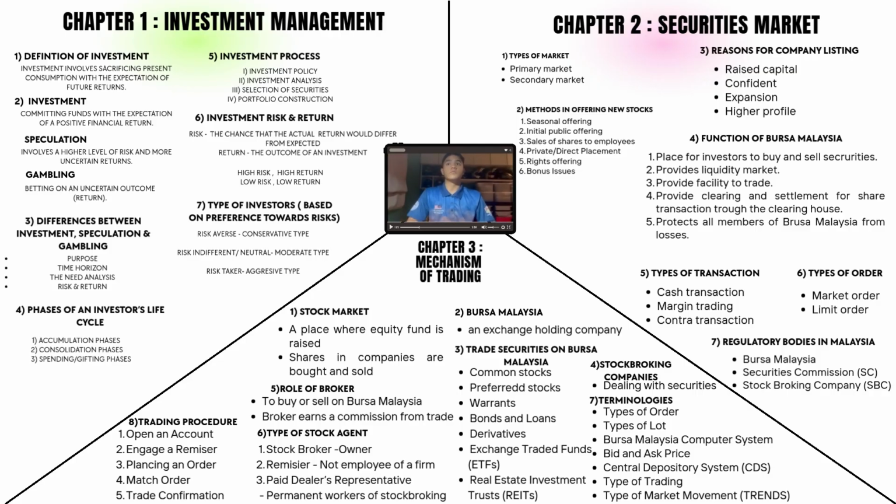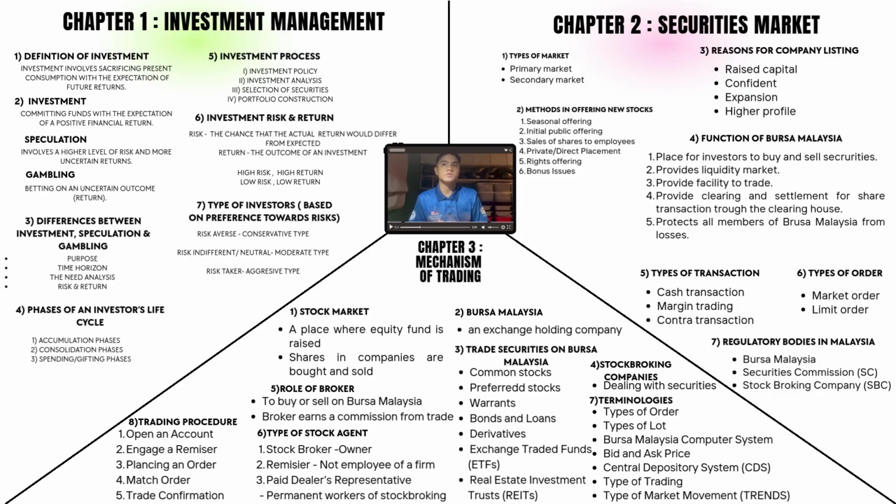Hi, I'm Khairi Kifli. I'm going to talk about the investment process. The investment process begins with establishing an investment policy or objectives. This requires preparing a written policy or statements that identify the objectives and the constraints. The second step is the investment analysis or valuation of securities. This involves analyzing whether a security is overvalued or undervalued by determining its intrinsic value.